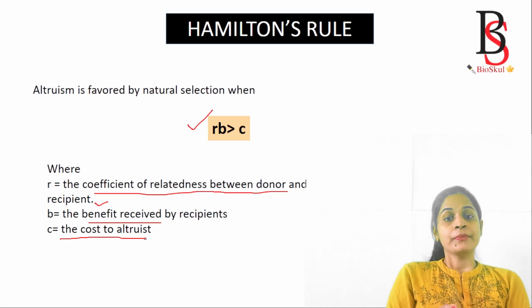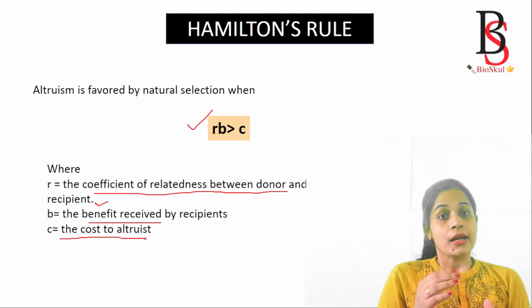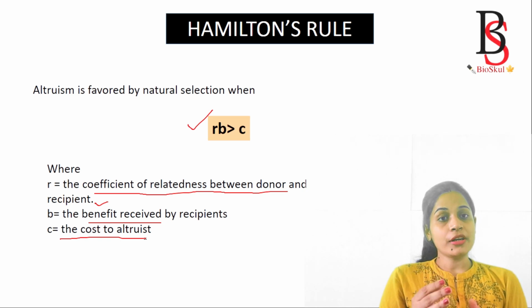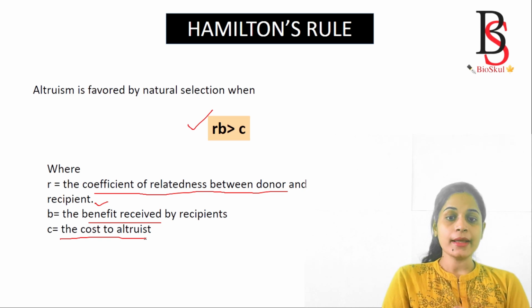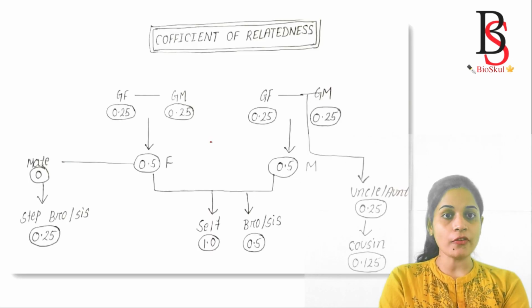So where relatedness times benefit is greater than the cost, only at that point is the altruistic behavior favored by natural selection. This chart presents the coefficient of relatedness.